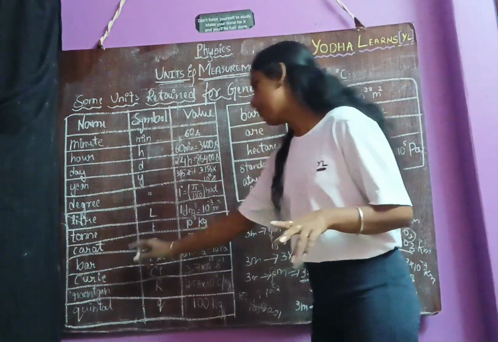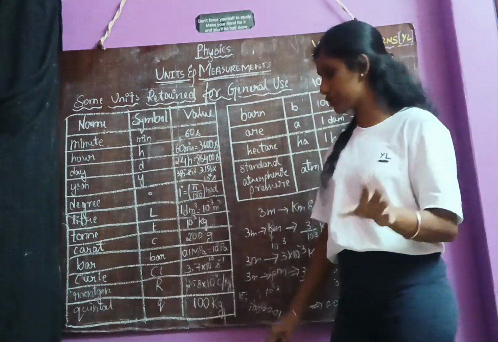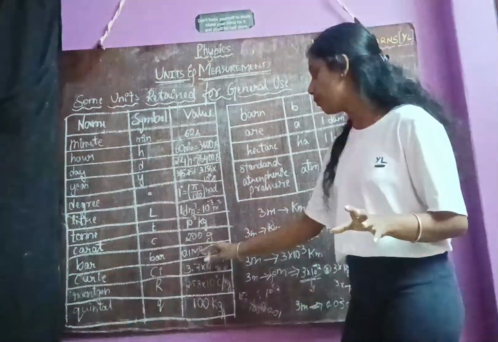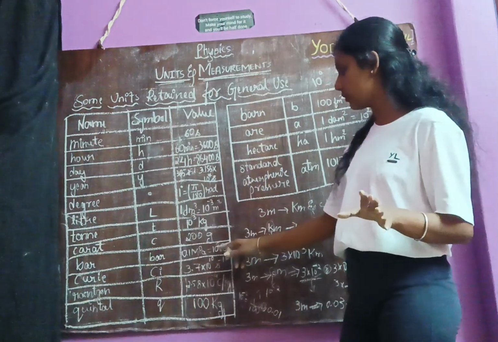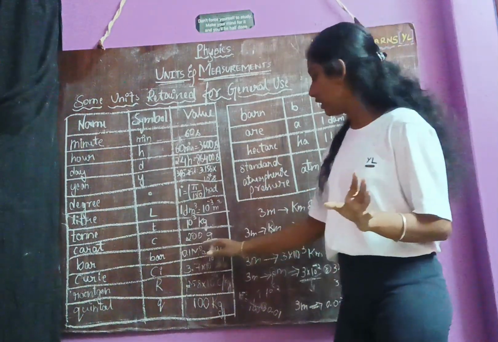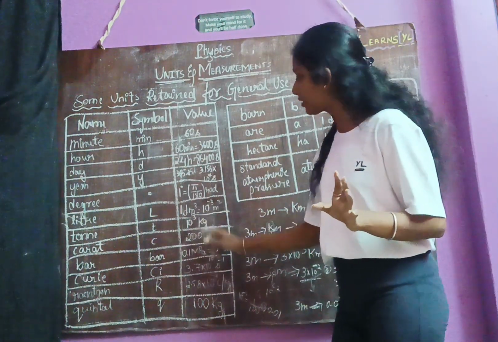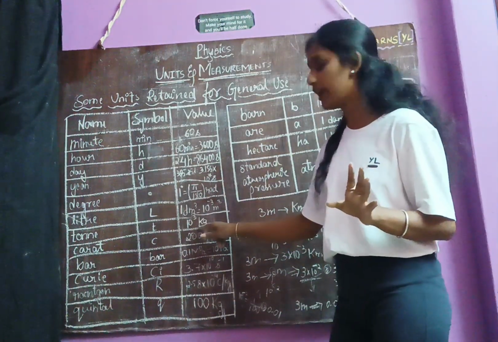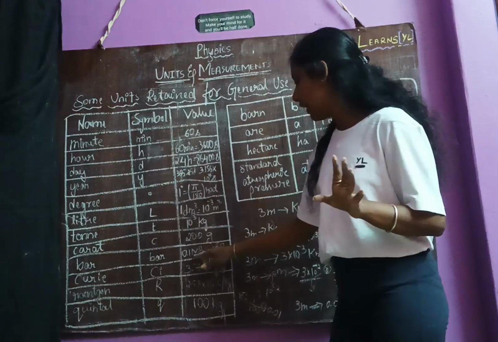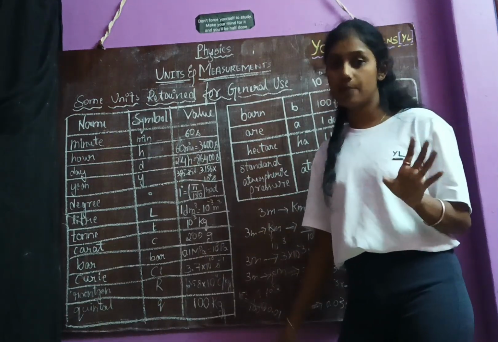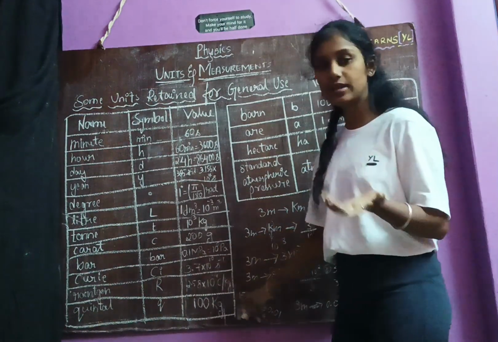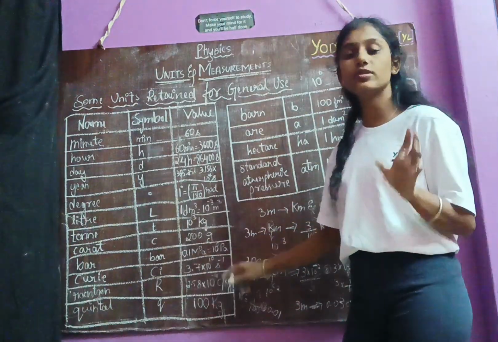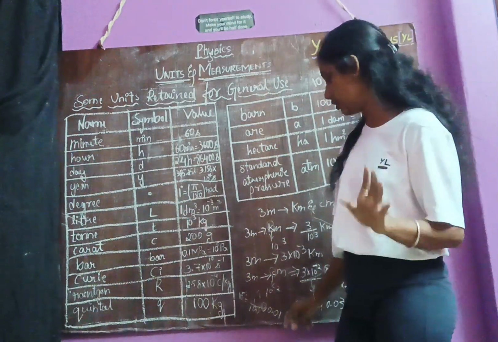Next, bar. Bar is a unit of what? Pressure. This bar symbol is also bar, where 0.1 megapascal is equal to 10 power 5 pascal. See, here we have prefixes in this. Are you observing? Here we got kilogram, K. Kilo is a prefix. And here we got M, mega, a prefix. Pa means nothing but Pascal. So here 0.1 megapascal is equal to 10 power 5 Pascal.